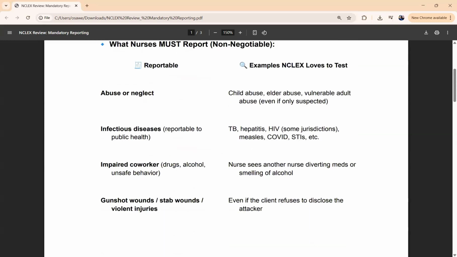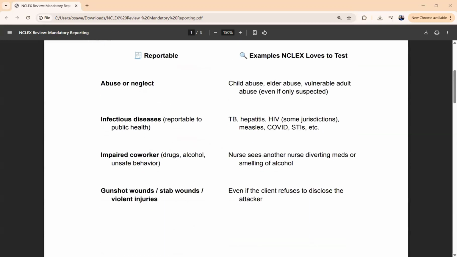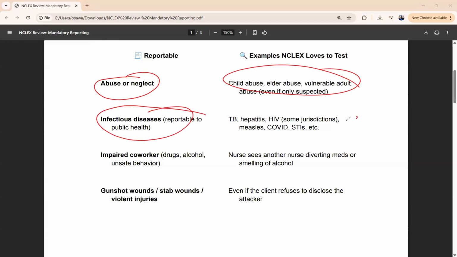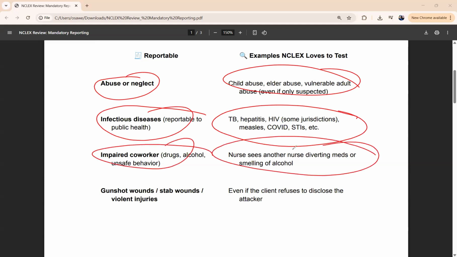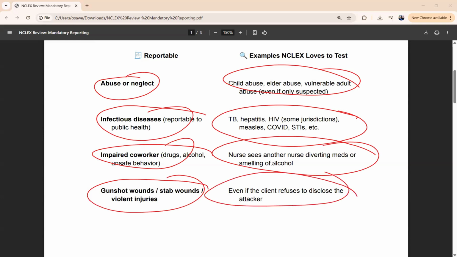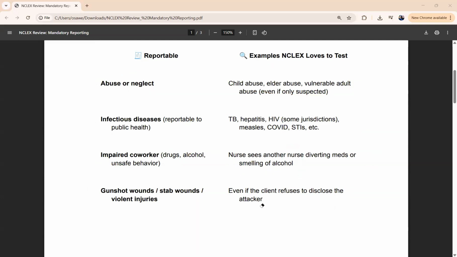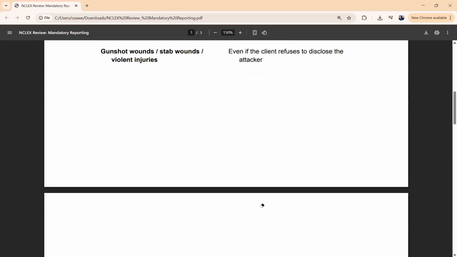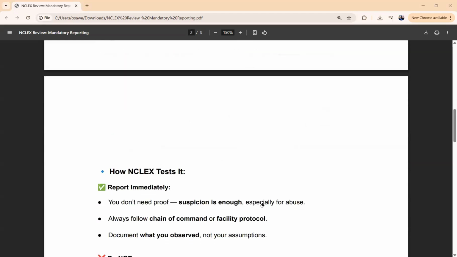But this is what is very important for you. On the NCLEX exam, you want to know you report this, and these are situations surrounding it. So once you see your NCLEX question and it's talking about any of this, just look for that option that talks about reporting. So yeah, that is it.